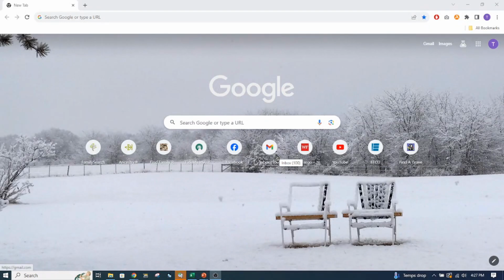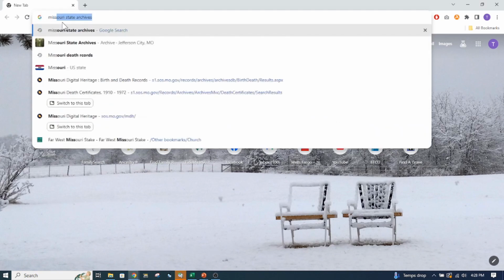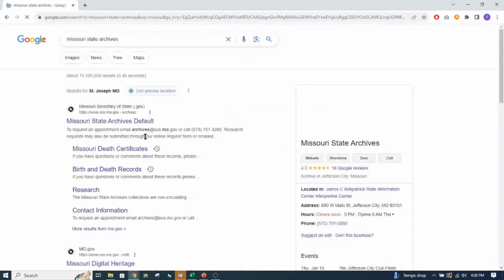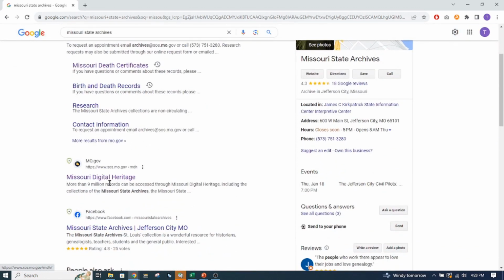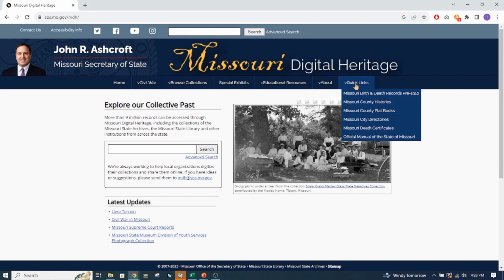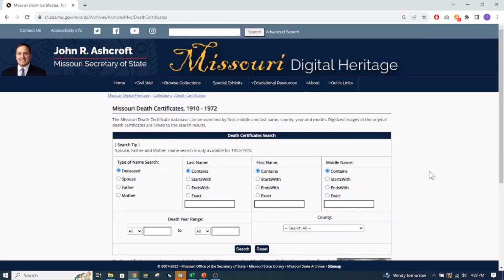Today I want to show you how to use the Missouri State Archives to research and find information. I have used this for quite a few years, but there's some other sections that I want to cover that I have not used very much. But first of all, if you just type in Missouri State Archives, you're going to look for this Missouri Digital Heritage. And then you go over here, this is quick links, and we're going to do the Missouri death certificates. And it's pretty simple.